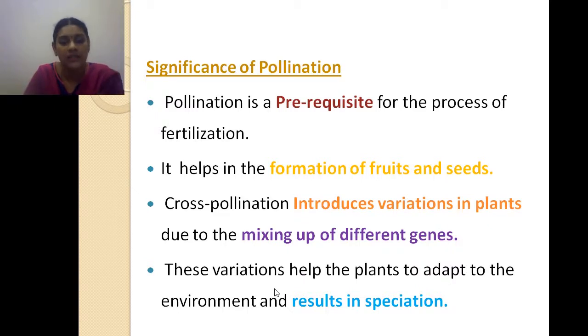This green color variety of the plant has to be developed and adapted to our particular environment, and it becomes a separate subspecies of the rose family, Rosaceae family. So that is how the speciation takes place: the green rose flower is going to be speciated in the environment by the cross pollination, by the variation. Thank you.